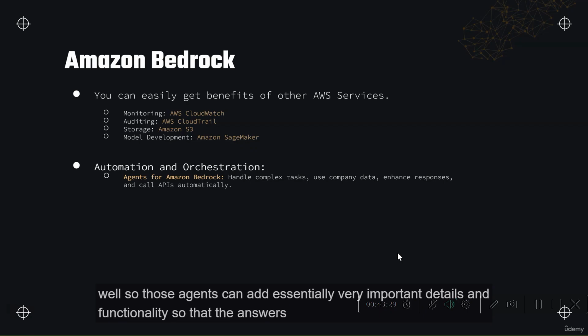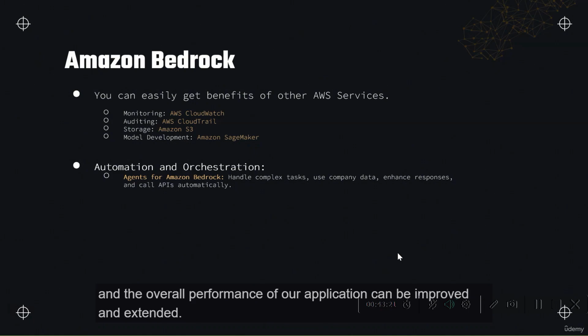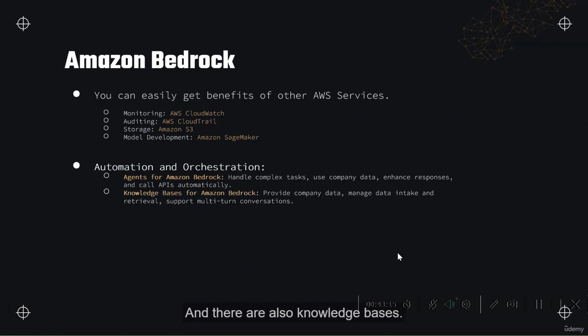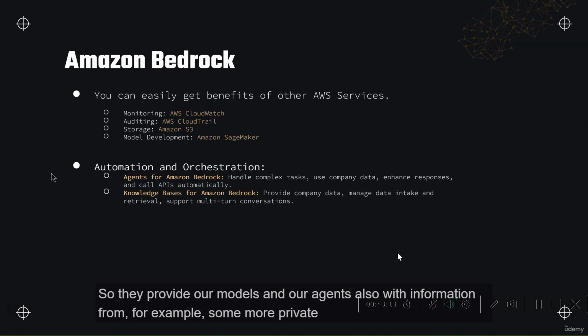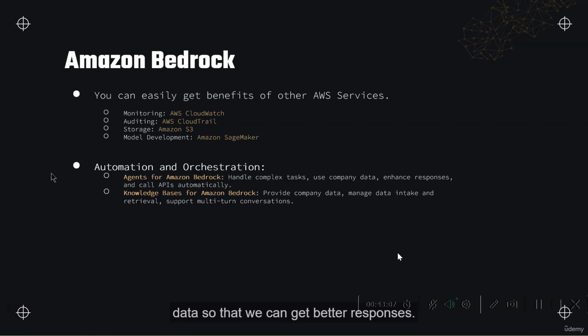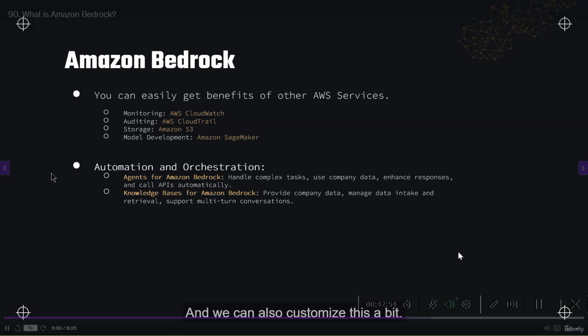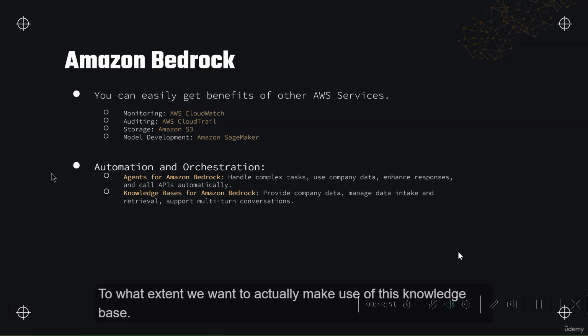So those agents can add very important details and functionality so that the answers and the overall performance of our application can be improved and extended. And there are also knowledge bases. They provide our models and our agents with information from, for example, more private data, so that we can get better responses using this data. And this is also manageable and customizable, to what extent we want to actually make use of this knowledge base.